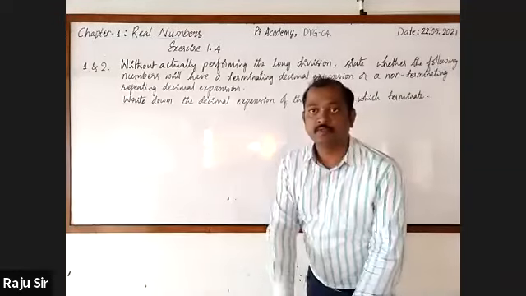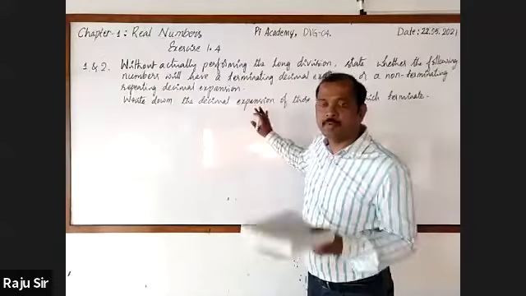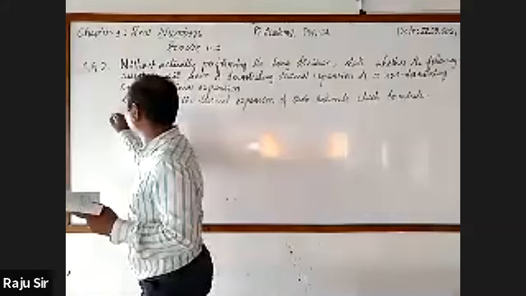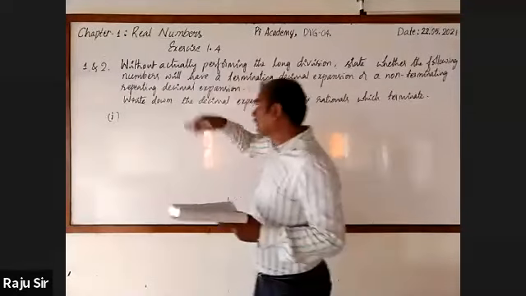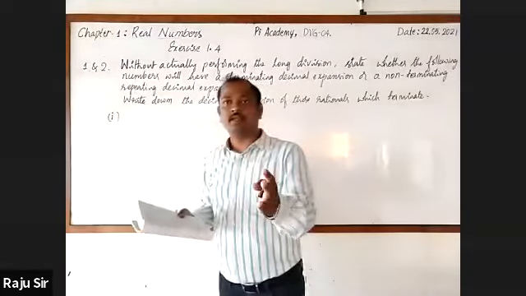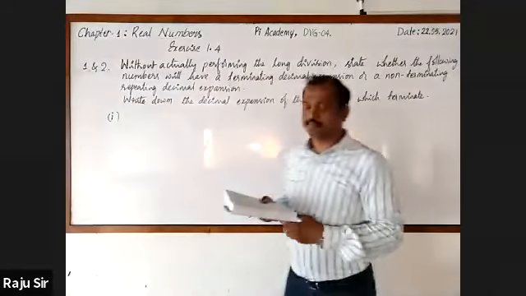Finished? Have you copied? Yes, sir. Okay. Now you write the first sub-question. There are two sub-questions. First, you have to check whether it is terminating or non-terminating recurring. And second one, if it is terminating, you have to write its decimal form.